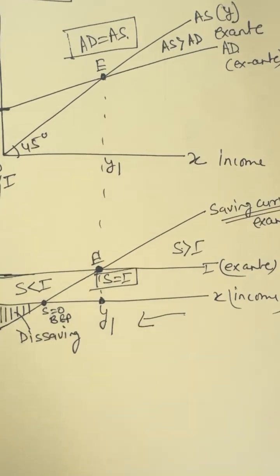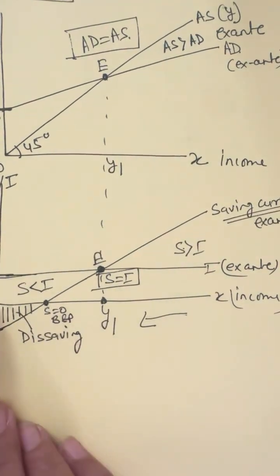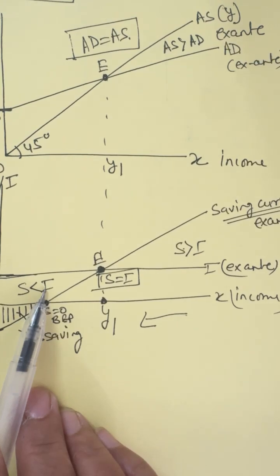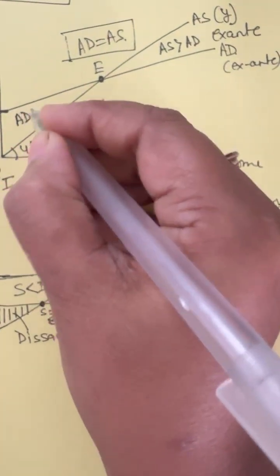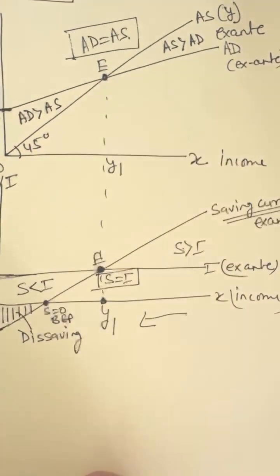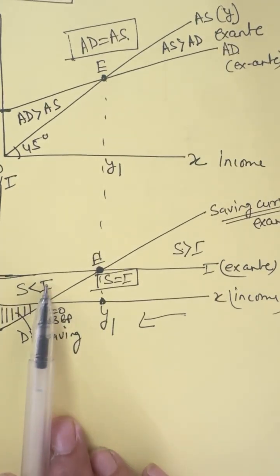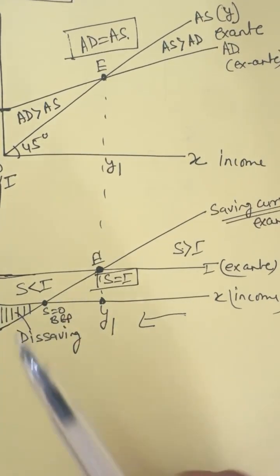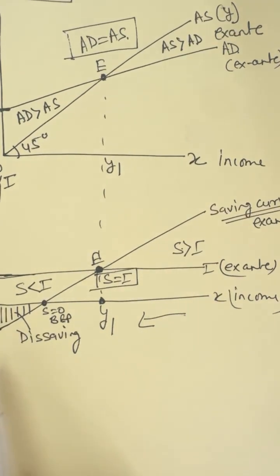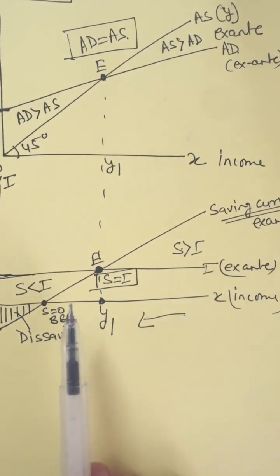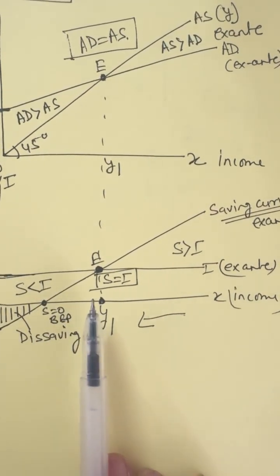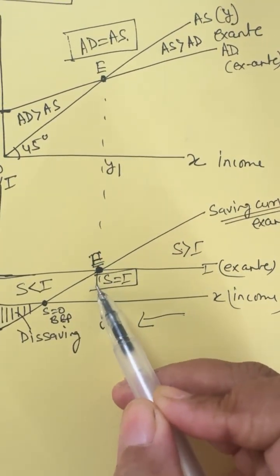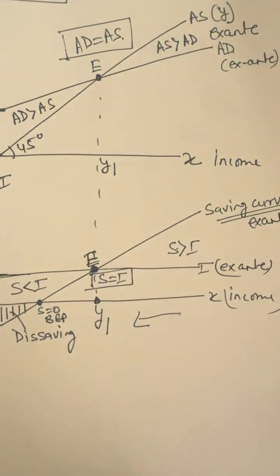Okay. Likewise, if they are before the equilibrium point, that means investment is more. That means aggregate demand is more. So if demand is there, investment is there, so producers have the motivation to produce more because there is demand. So they will produce more. It will increase the employment opportunity. It will increase the income level and will reach the equilibrium point again. Okay, so this is all about the adjustment mechanism.